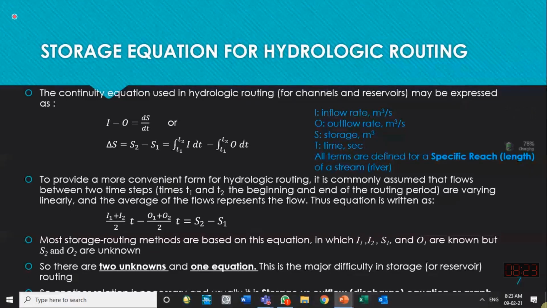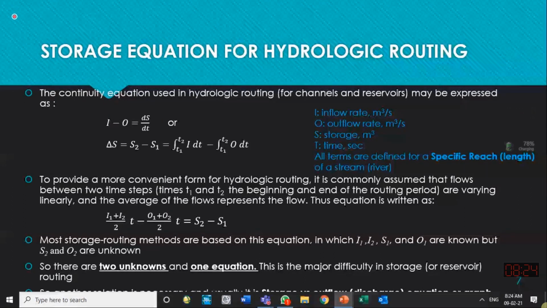And volume, another name for volume in hydrology, is storage. Another name for the volume of water in a river or in a reservoir is storage. Storage or volume are the same thing. So if inflow and outflow are the same, then there will be no change of storage. But if inflow at the upstream location and outflow at the downstream location are different, then their difference will be equal to the change of storage within a certain time step.